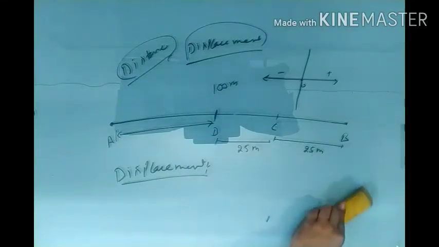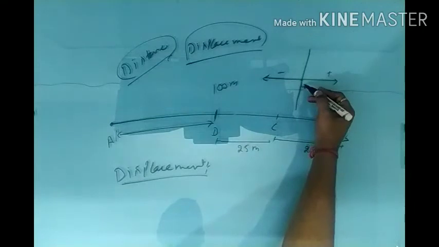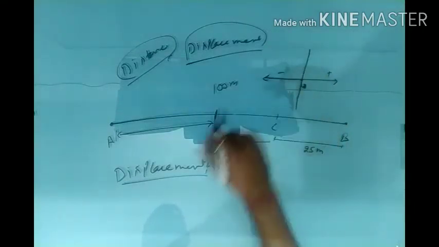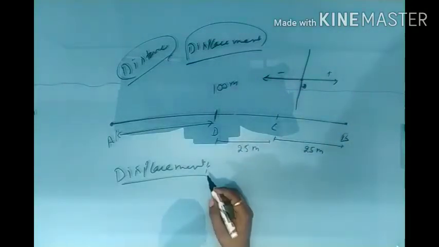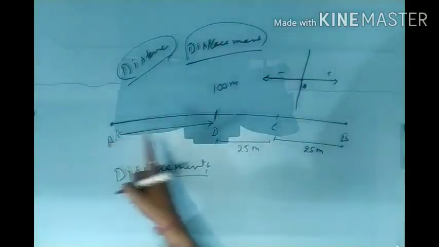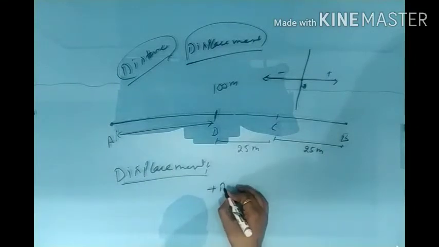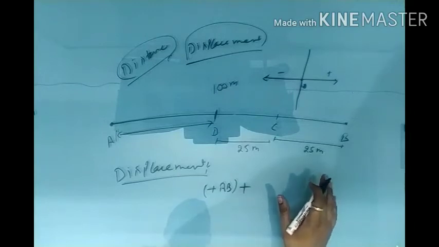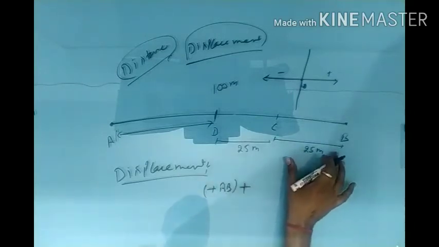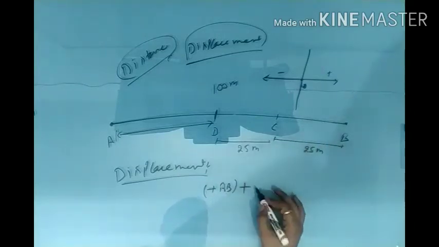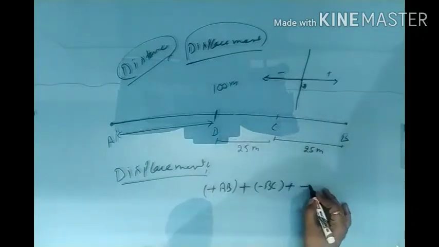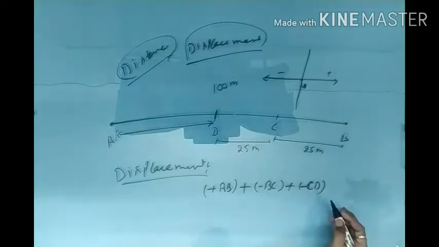In this case I have already drawn a graph, as I discussed earlier, that on the right side we have positive, on the left side we have negative. So suppose A to B is a positive term, plus, actually we have to add all the things. Second we have B to C, it is negative, minus BC, plus C to D again minus CD.